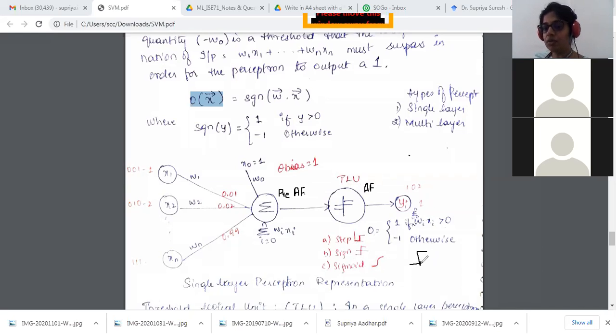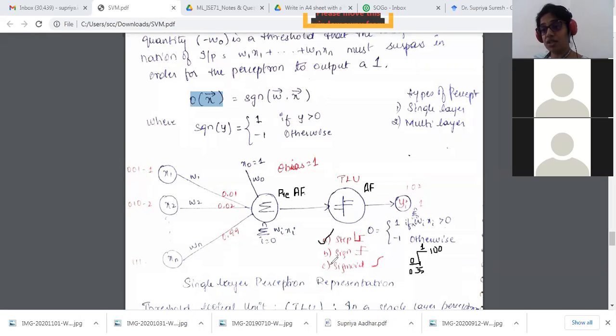Until this value, it's going to be 0. Beyond this value, it will go to 1. So I'll say from 0 to 35, all the values will be 0. From 35 to 100, all the values should be 1. This is my step function. So this is how your step function works.